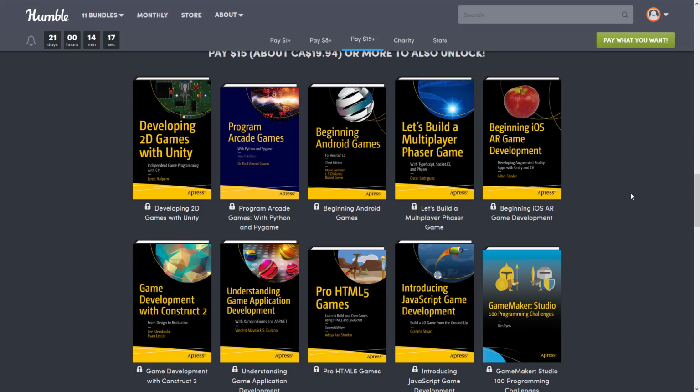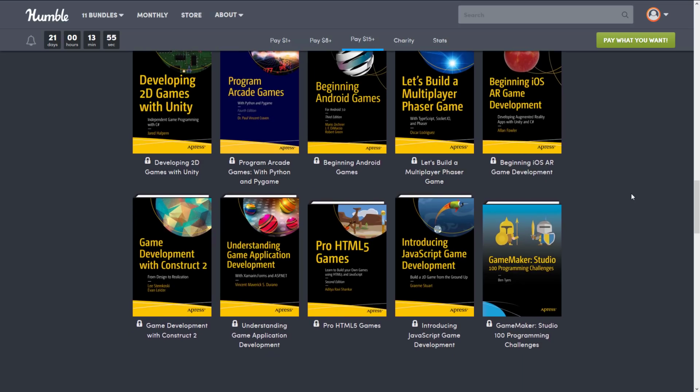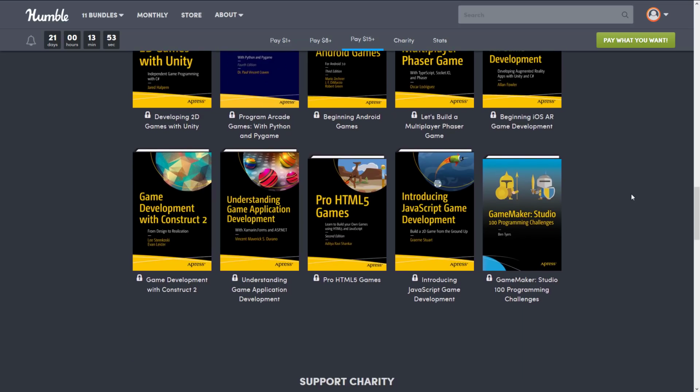Let's build a multiplayer Phaser game with TypeScript, Socket.io, and Phaser. Beginning iOS AR Game Development. We've got Game Development with Construct 2, Understanding Game Application Development with Xamarin Forms and ASP.NET. Okay. Pro HTML5 Games with HTML5 and JavaScript, and Introduction to JavaScript Game Development, Build a 2D Game from the Ground Up. GameMaker Studio 100 Programming Challenges. So there's your whole big collection here.